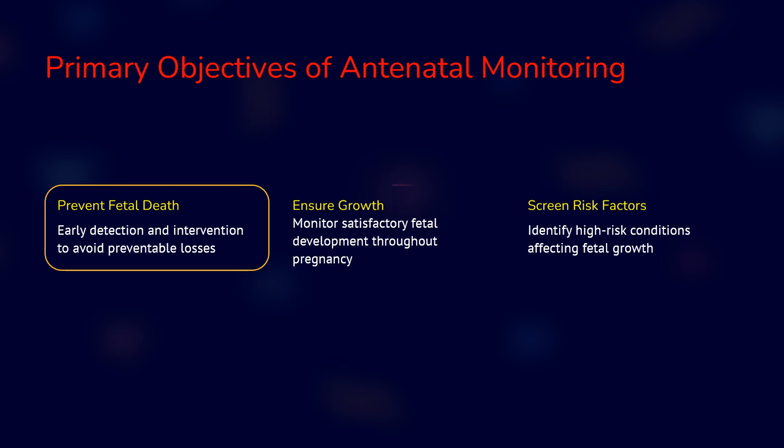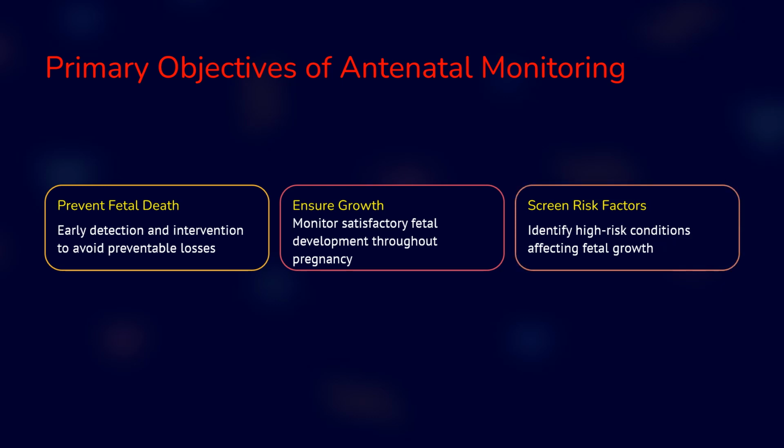Number two is to ensure growth. How do we do that? Throughout the pregnancy, there has to be satisfactory monitoring of the fetal development. Number three is to screen for high risk factors. Here, we should rule out or identify high risk conditions which can affect the fetal growth.